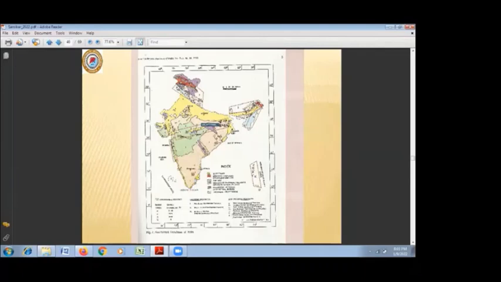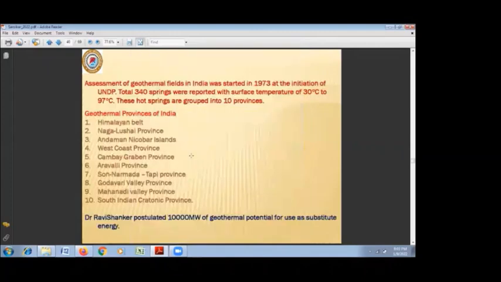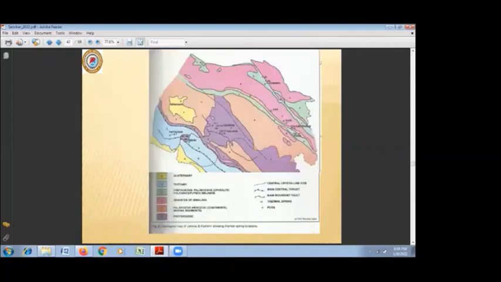Then the Godavari Valley, mostly the Manguru and Bhadrachalam fields. They also have hot water areas. And then there are isolated hot springs in the central part of the peninsular region and southern India. We will discuss briefly the most important geothermal fields in India.